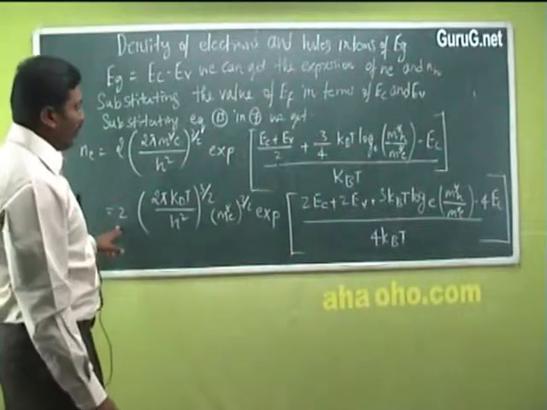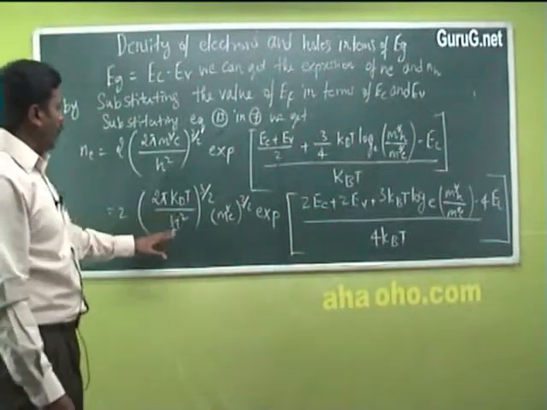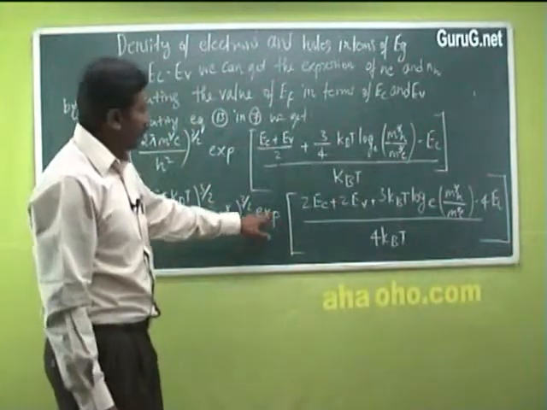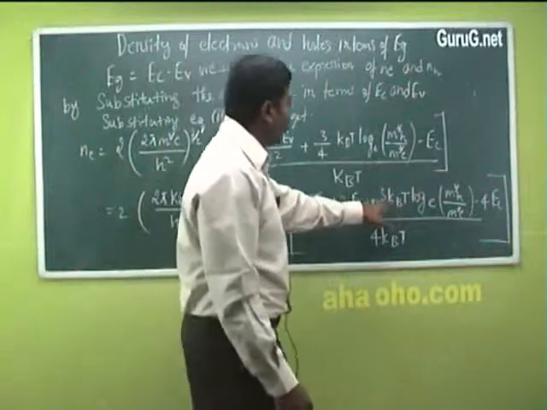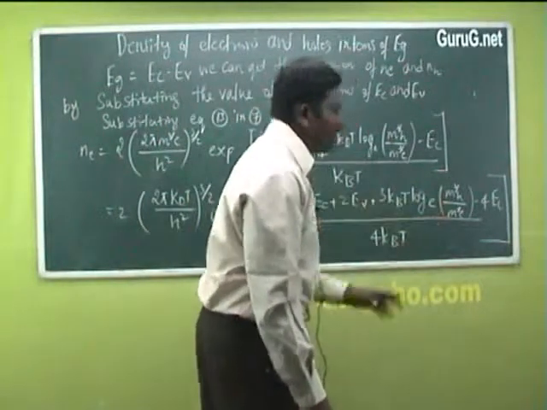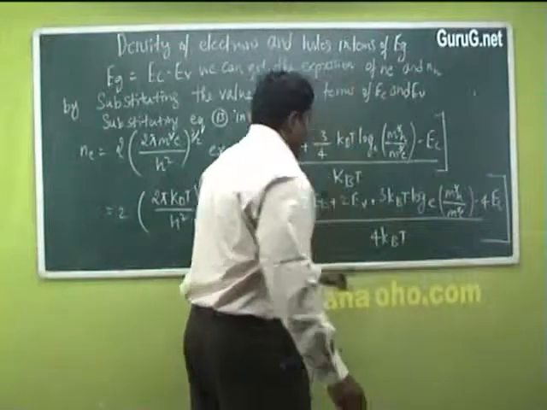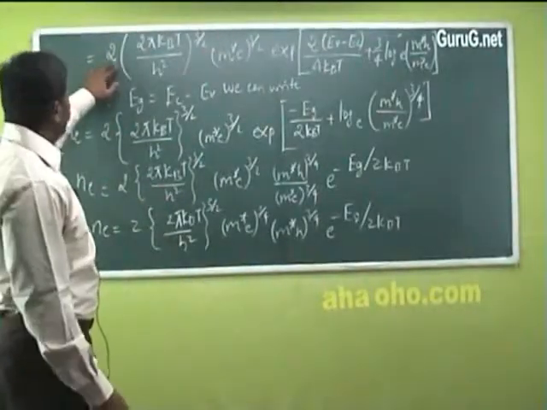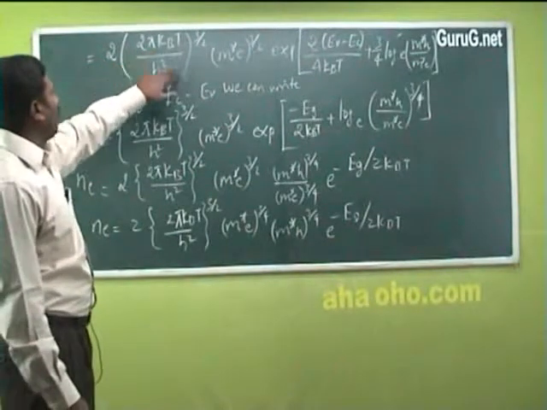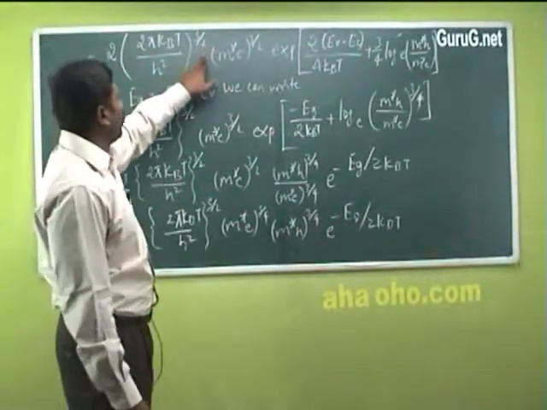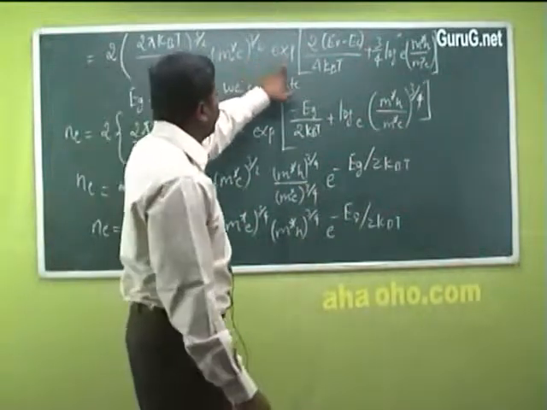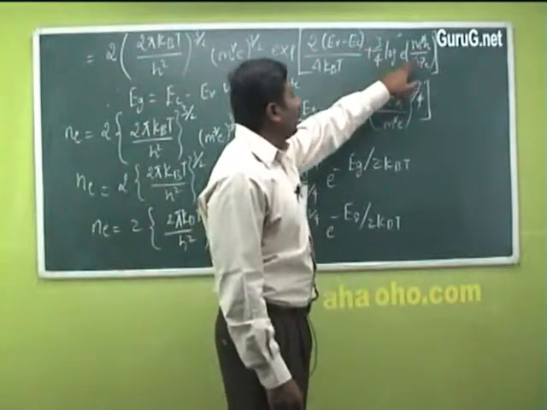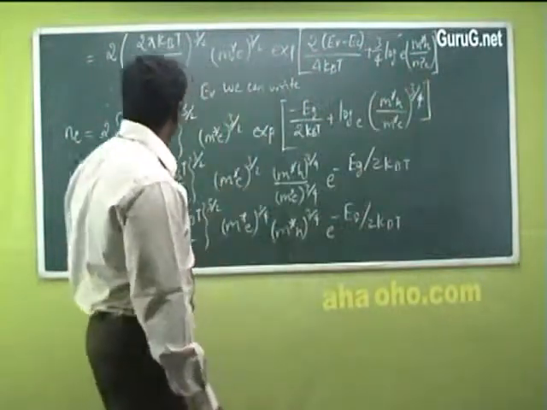So that equation can be simplified as 2 (2 pi kBT / h square)^(3/2) (m*_e)^(3/2) exp[(2EC + 2EV + 3kBT log(m*_h/m*_e) - 4EC)/4kBT]. So this equation is simplified as 2 (2 pi kBT / h square)^(3/2) (m*_e)^(3/2) exp[(2(EV - EC)/kBT + 3/4 log(m*_h/m*_e))].